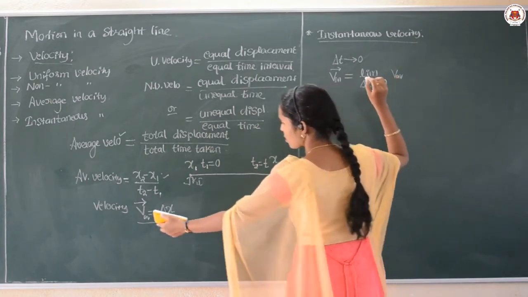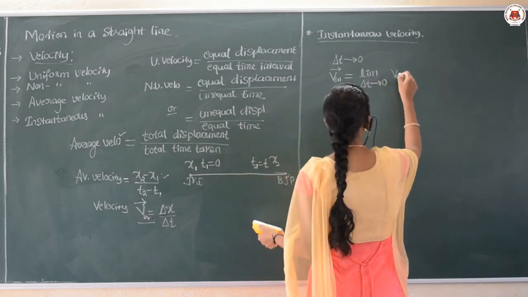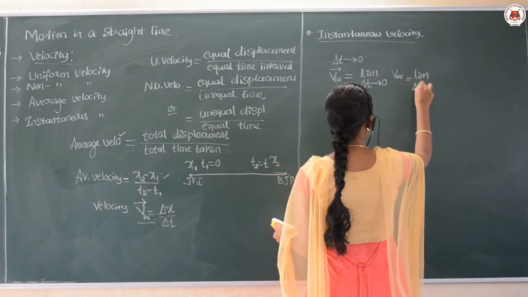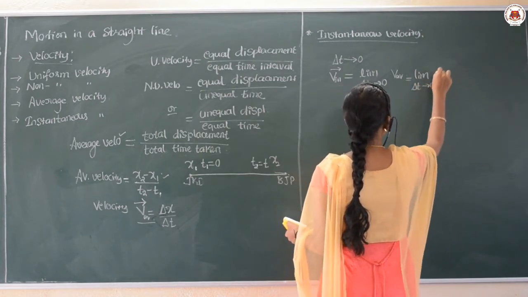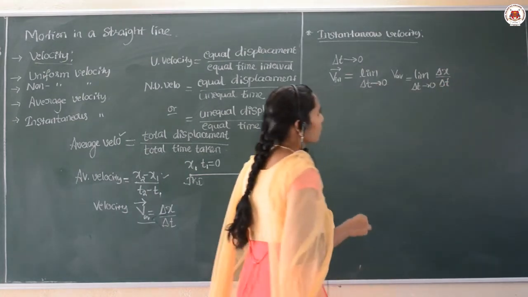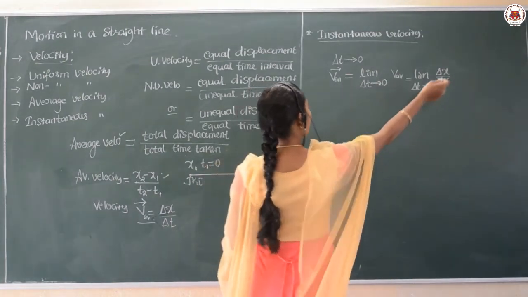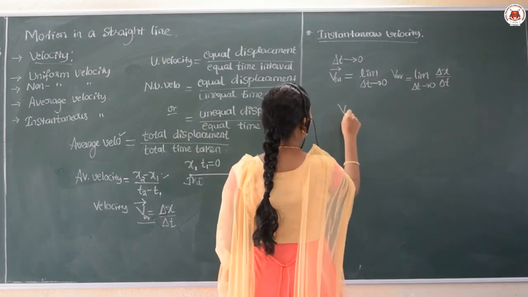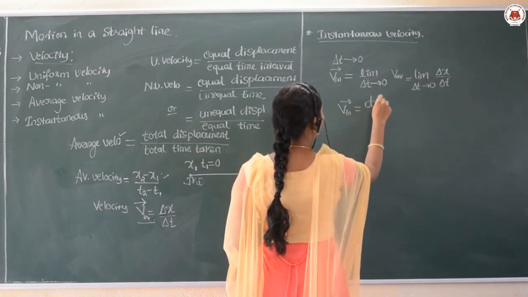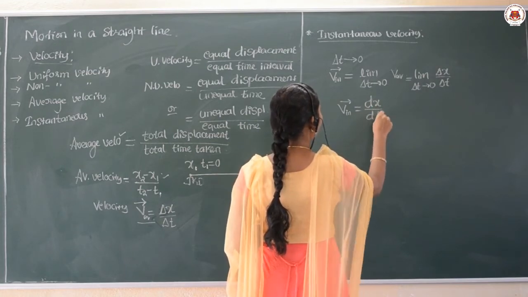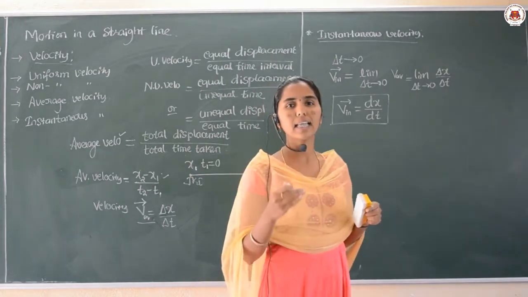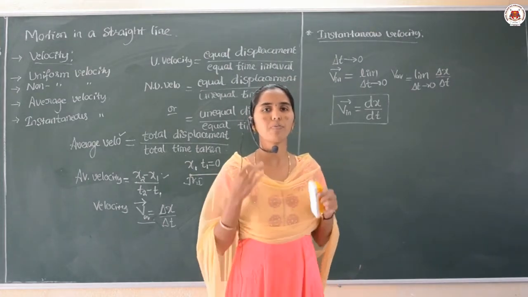And from the last formula you know that the average velocity is delta x upon delta t. Remember, and this again we can change into the instantaneous velocity, that is equal to dx upon dt. This can be written for the instantaneous velocity of an object.